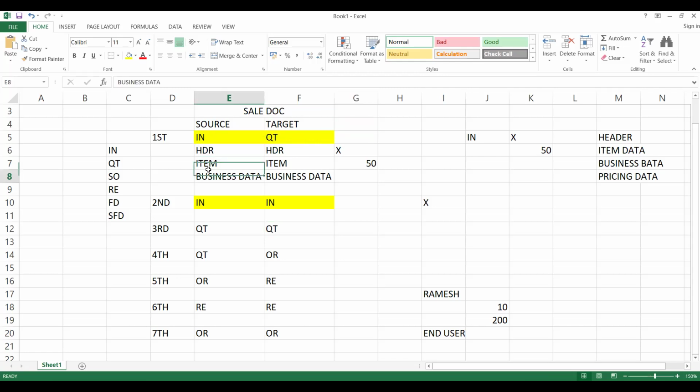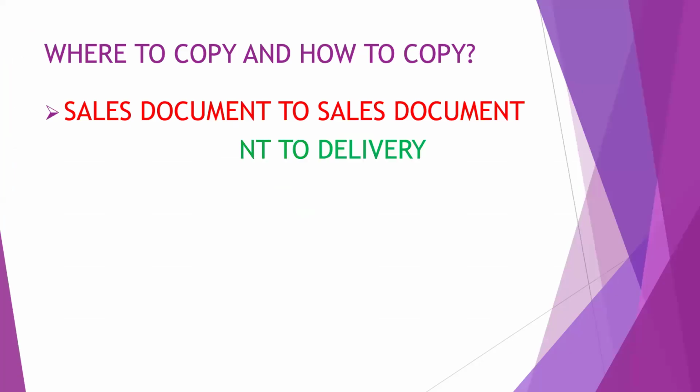For that, what data is available in the specific document type? Header data, item data, and business data are supposed to be copied. How are you going to control it? We're going to see that in the copy control configuration with the definition and everything. Okay, this is one thing. Second, let's try to understand. First, you try to understand what we're going to do, then we can go for practicals.